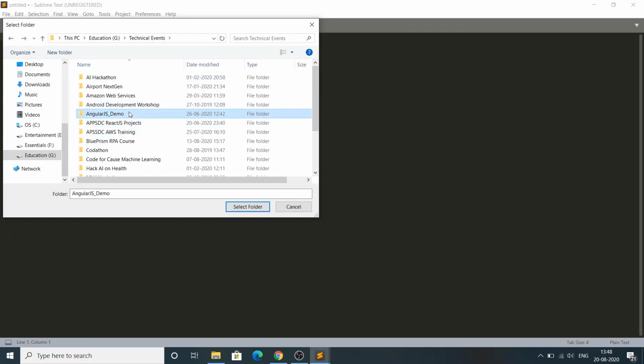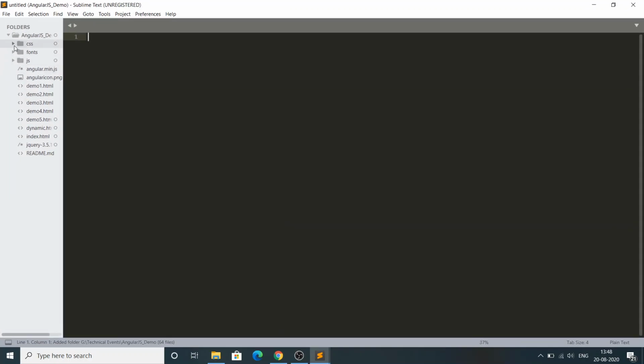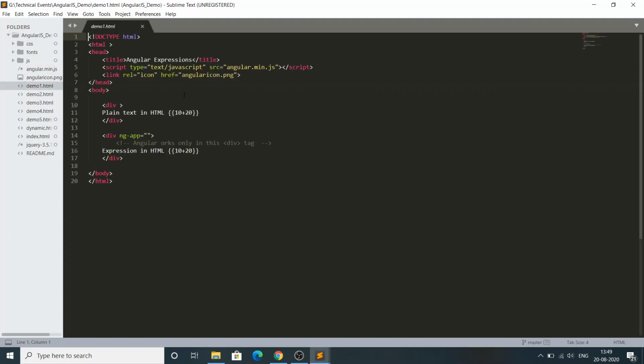For example, if I want to open this folder, I click on Select Folder, and automatically the whole folder opens. If you want to develop a website, you need many folders. For example, we need to store images, CSS files, and fonts. If you use any external dependencies, you need to store them in a folder too. You can get them directly from here.